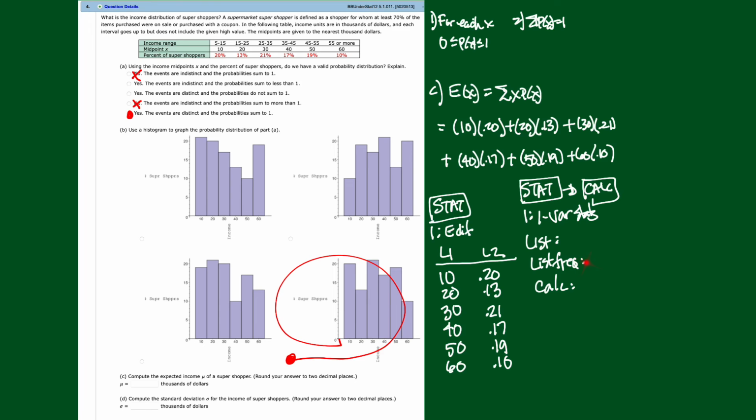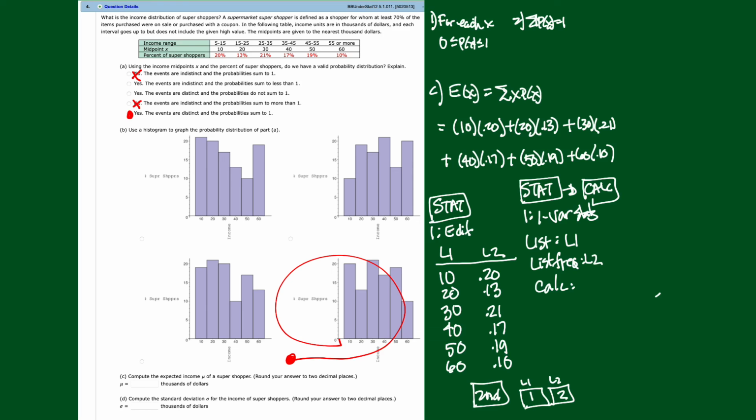So here's how you get them. You need to actually put those names in, L1 and L2. You press the second key, and then the numerical key 1, because right above the 1 is L1. So press second and 1, and L1 pops up there. Press enter. Now press second, then the number 2, because that's where list 2 is, and L2 pops in there. Now enter, go down to calculate, and press enter again.